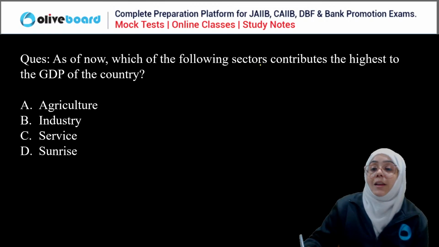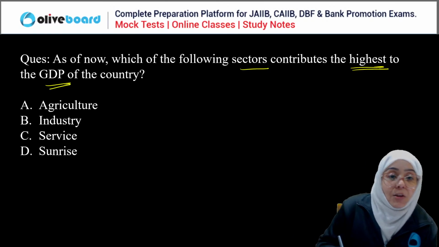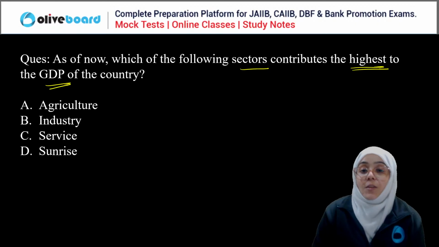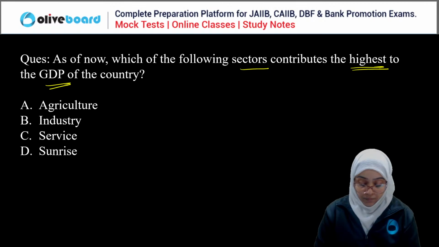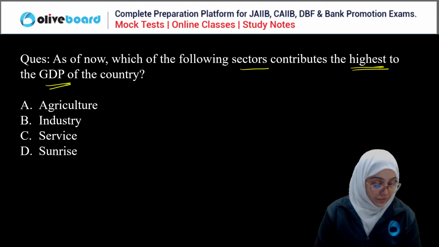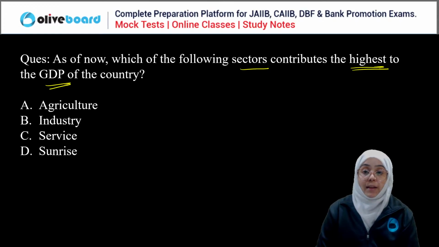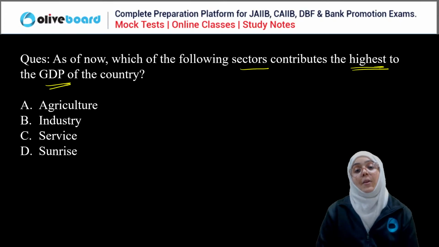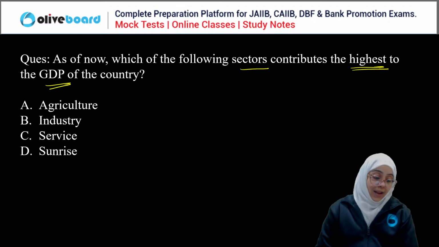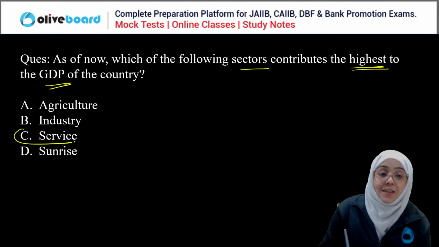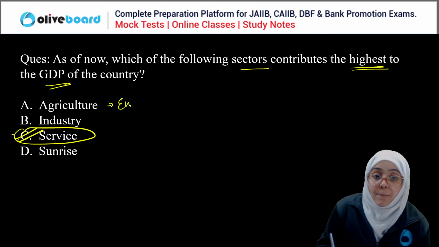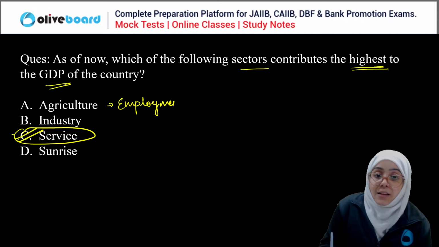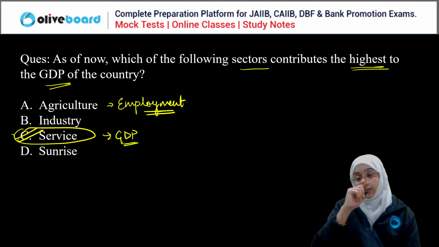Next question. As of now, which of the following sectors contributes the highest to the GDP of the country? Yes, the highest contribution is the service sector. In terms of employment, the maximum contribution is from the agriculture sector. In terms of GDP, the maximum contribution is from the service sector. Clear?